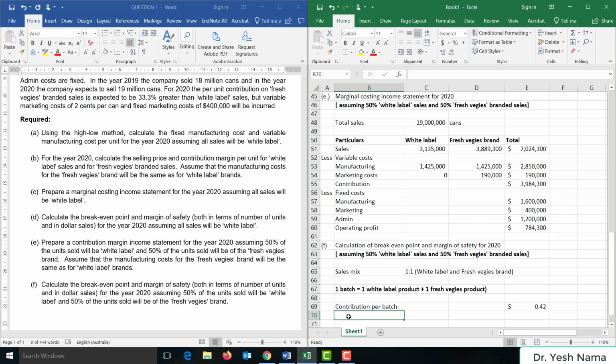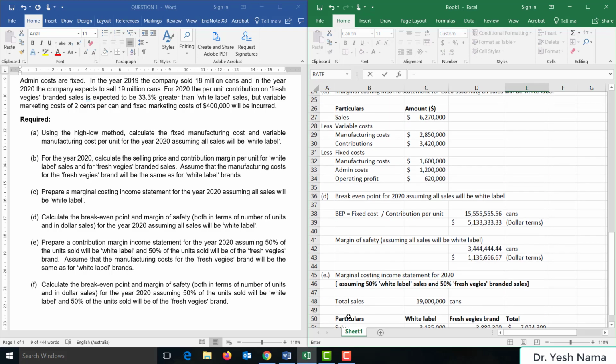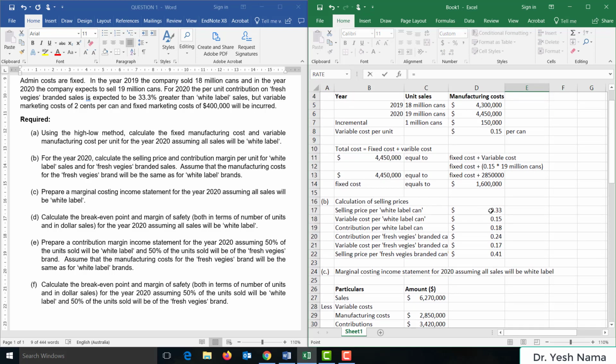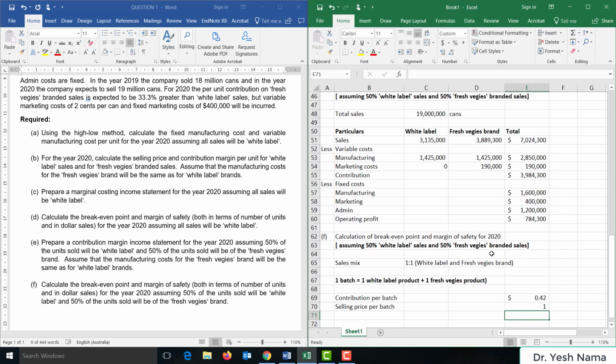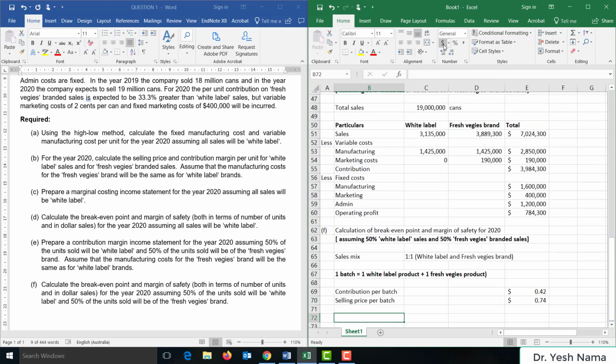And selling price per batch is equal to selling price per white label can plus selling price per fresh veggies branded can. 74 cents is the selling price per batch.